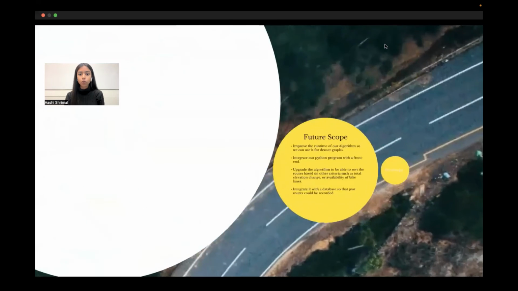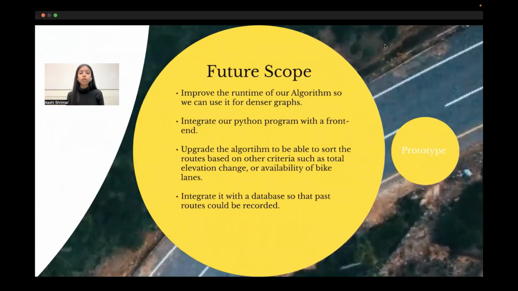Now we talk about the future scope of our project. In future, we wish to improve the runtime of our algorithm for better performance, so that it can be used in more dense graphs. We wish to add more constraints while selecting the routes, based on users' preferences like inclination and availability of biking lanes. And we also wish to add features such as saving the previous route, so the user is suggested a new route. And we will add a front end to our code for visuals and user interaction. And this is a prototype.